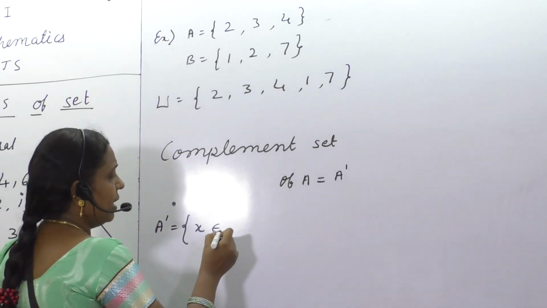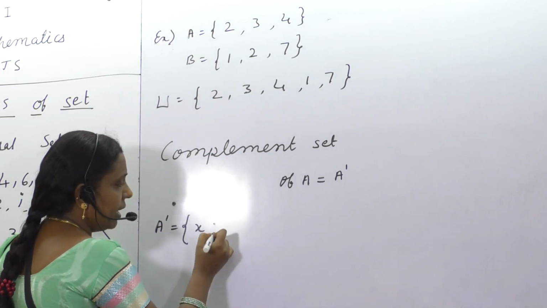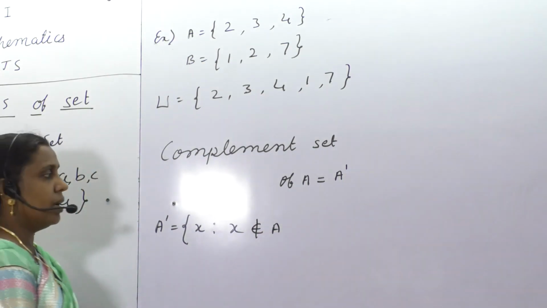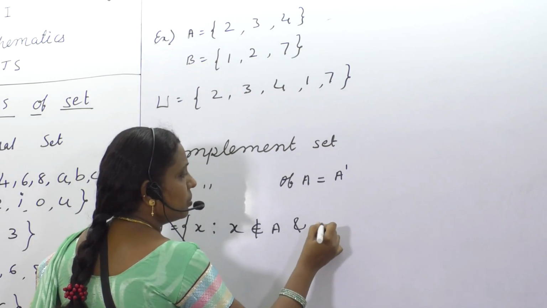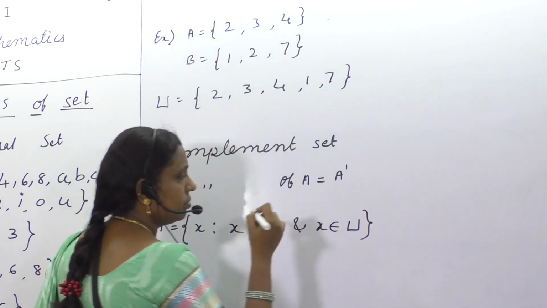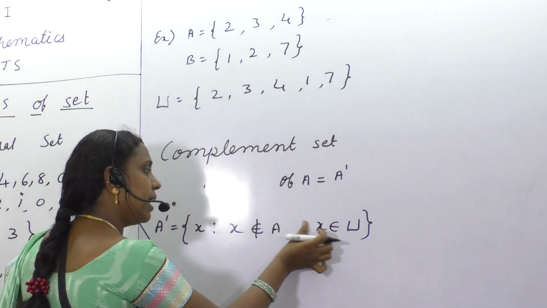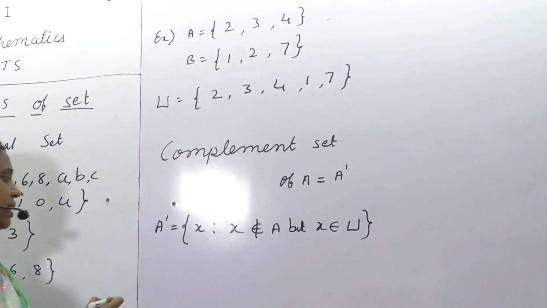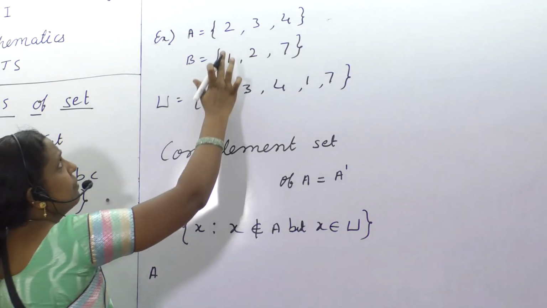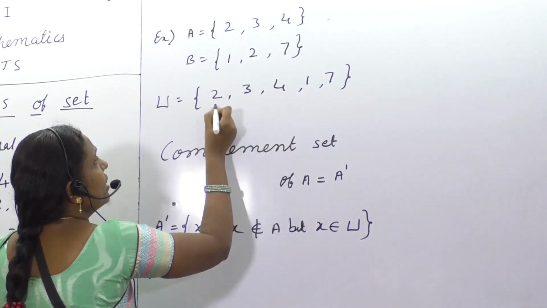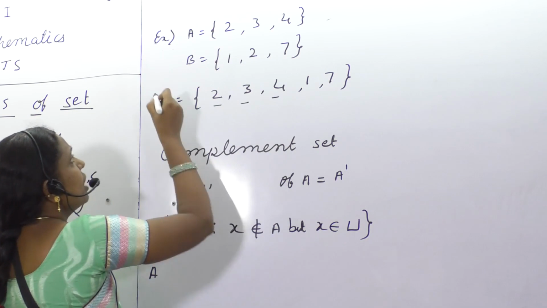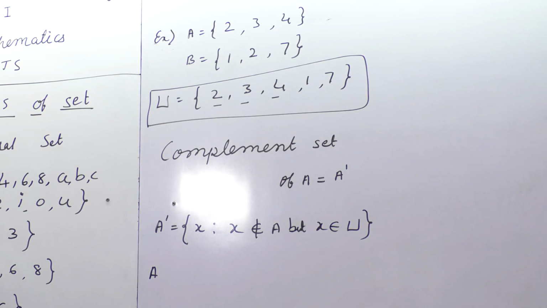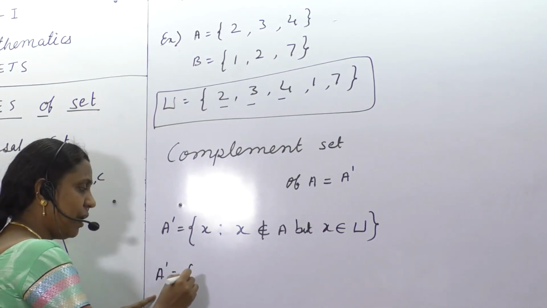For example, X such that X does not belong to A and X belongs to U. For example, A has 3 elements, 2, 3, 4. Every time you have to compare the elements with the universal set to make the complement set.